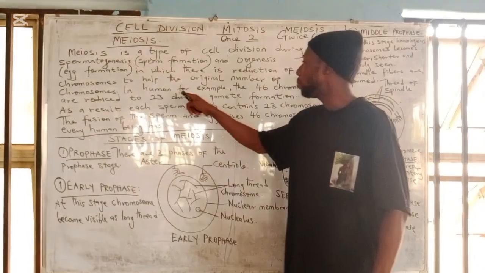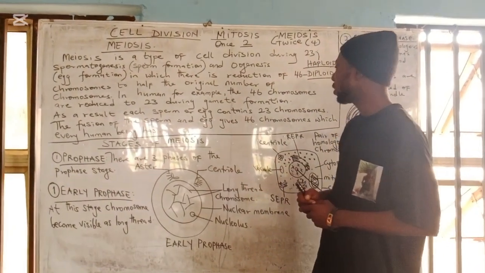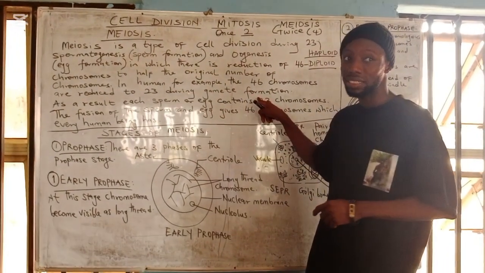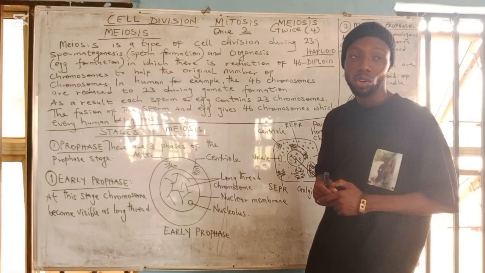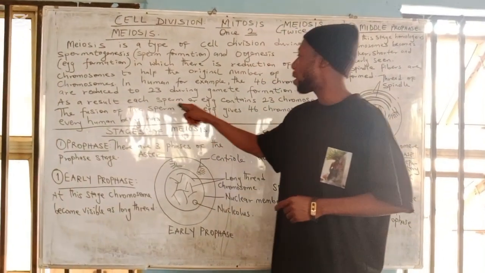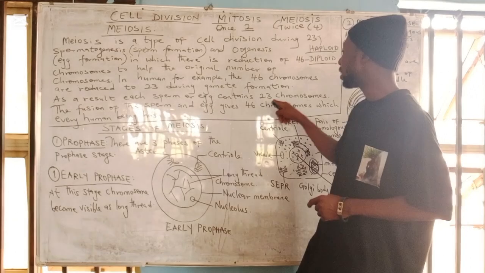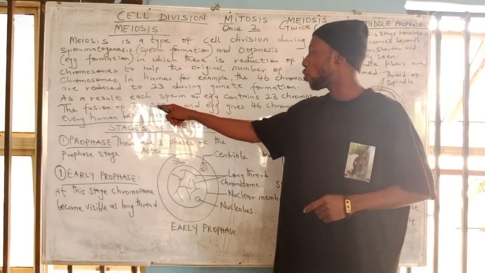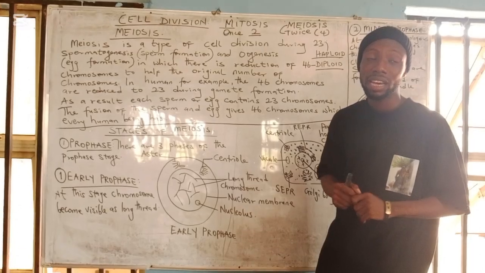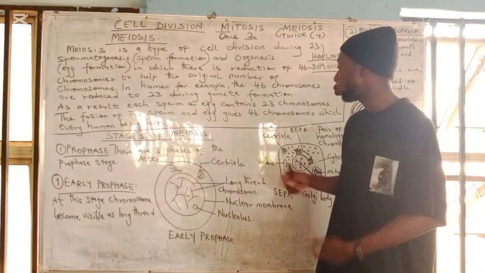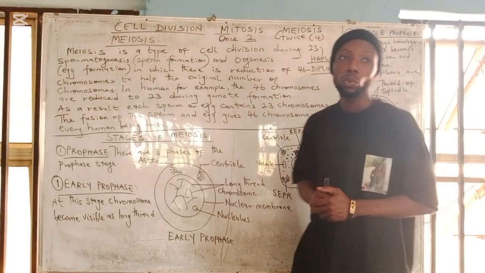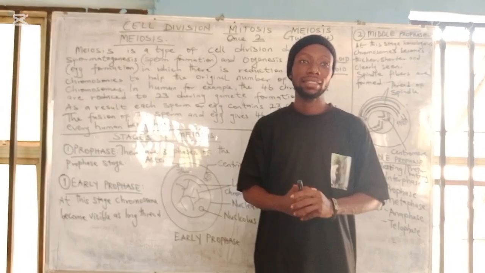In humans, for example, the 46 chromosomes are reduced to 23 during gamete formation, that is spermatogenesis or oogenesis. As a result, each sperm or egg contains 23 chromosomes. The fusion of the sperm cells and egg cells, which I call fertilization, takes place at the upper part of the fallopian tube and will now give us 46 chromosomes, which every human being has.